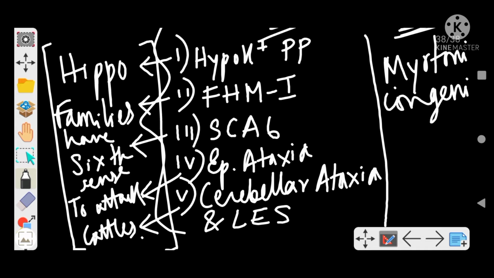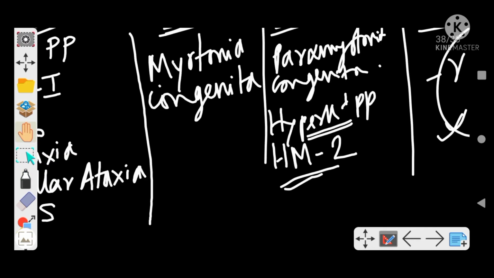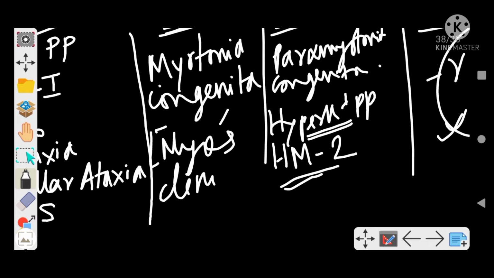So hippo families: for H it comes hypokalemic periodic paralysis. Families: F for familial hemiplegic migraine type 1, S for spinocerebellar ataxia 6, sixth sense to attack. So with this A becomes episodic ataxia, and cattle C, cerebellar ataxia and Lambert-Eaton syndrome, right? Coming back to chloride, we have Mayo's Clinic, right?